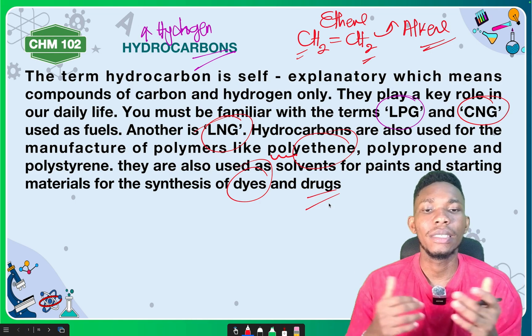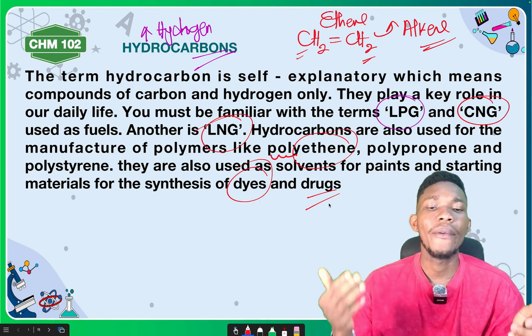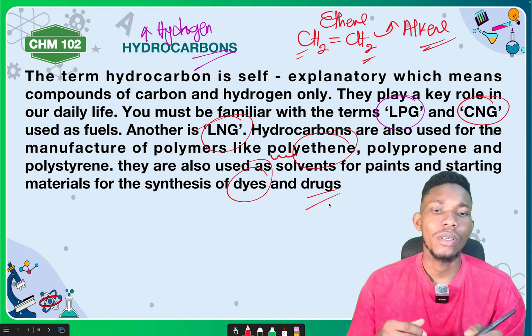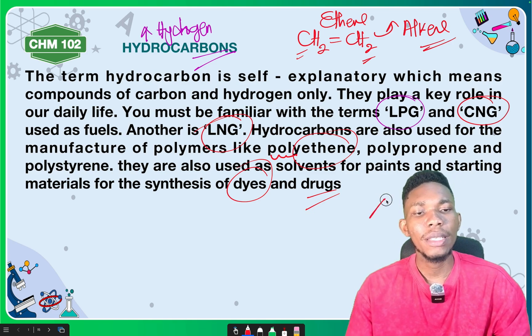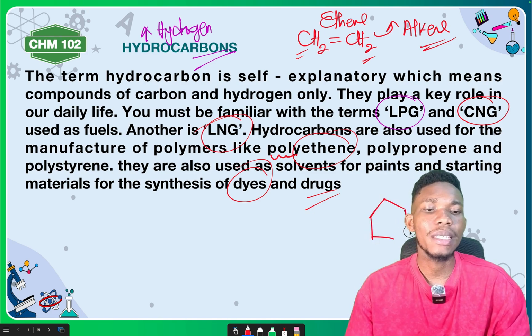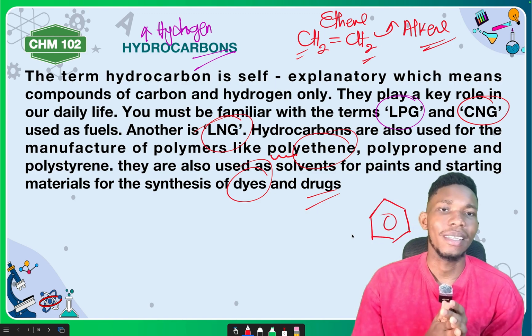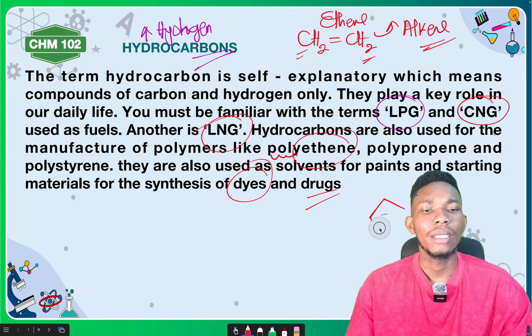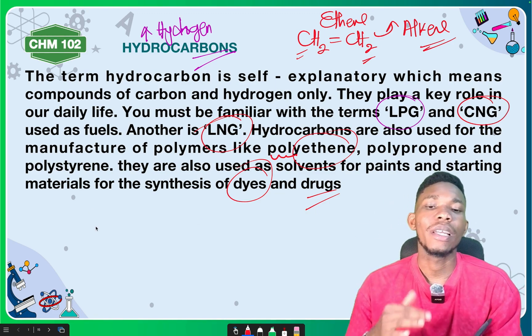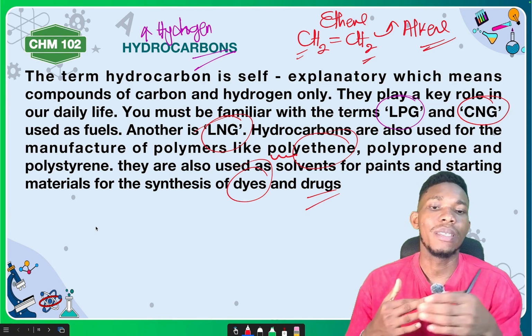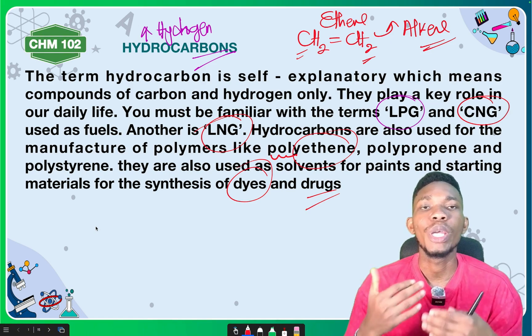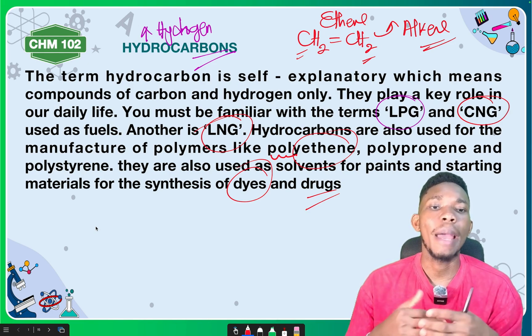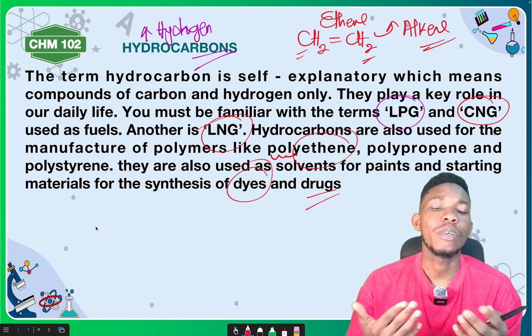What are some dyes that you know? Phenolphthalein, methyl red, those are dyes. Now, for drugs, for instance, the starting material for the synthesis of paracetamol is benzene. I remember when they said the Dangote refinery can actually produce benzene. We said Nigeria is making waves in API manufacture, that is, the raw material, active pharmaceutical ingredient.